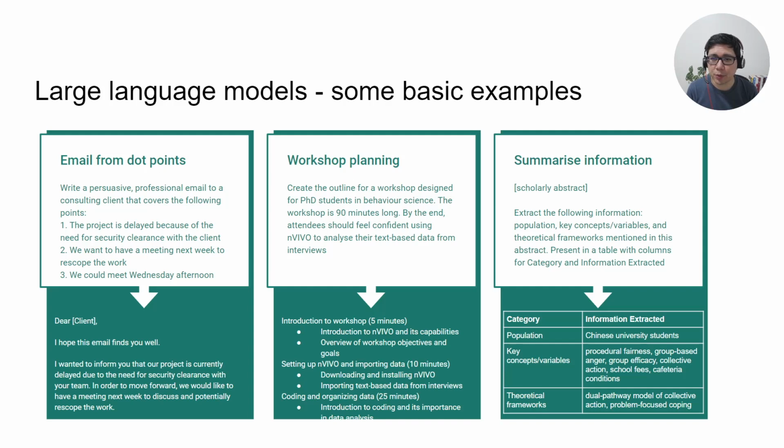Perhaps you're planning a workshop or a meeting and you needed to ensure that there were certain outcomes that were achieved throughout the meeting in a particular time. So in this case, the qualitative text program NVivo for PhD students. And so feeding that request to create an outline, you can see some of the output here.